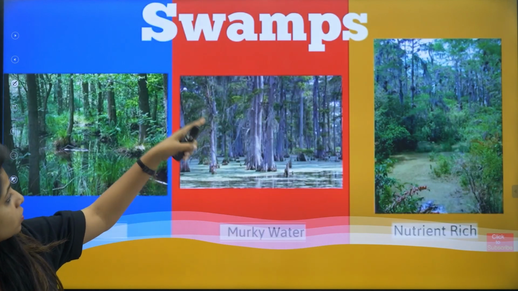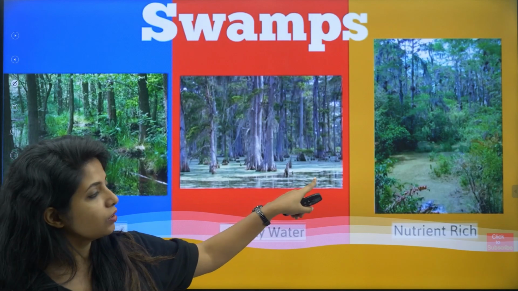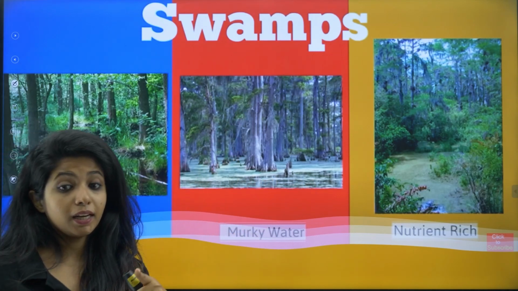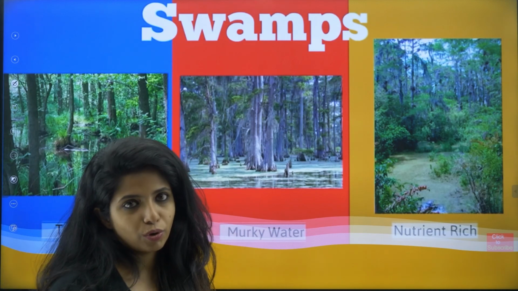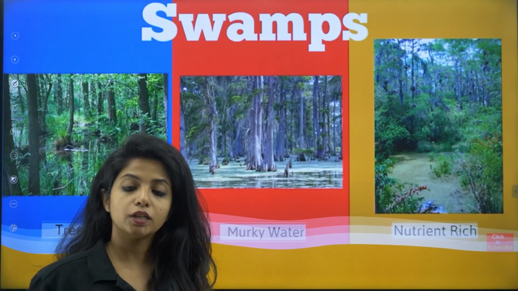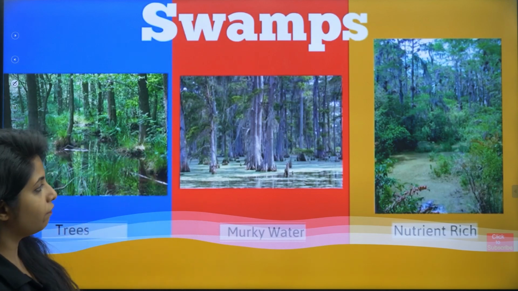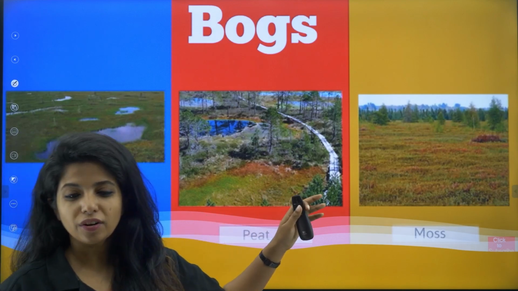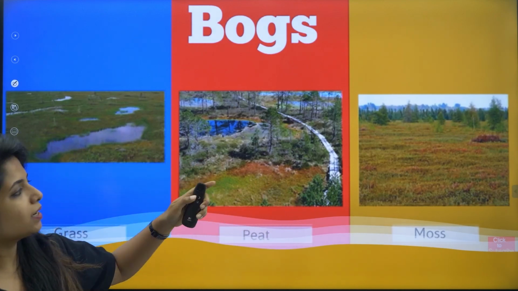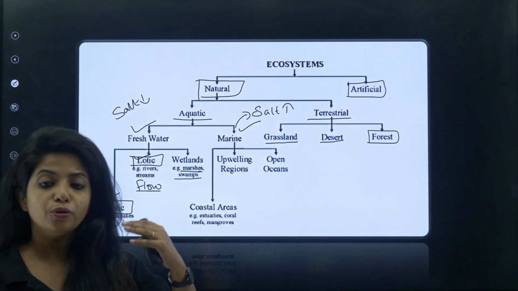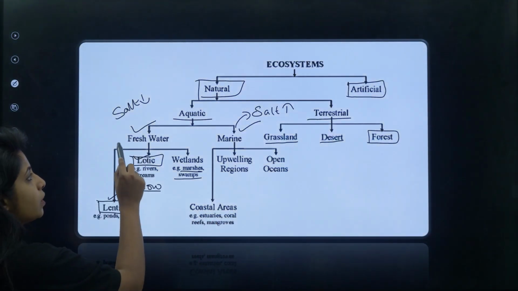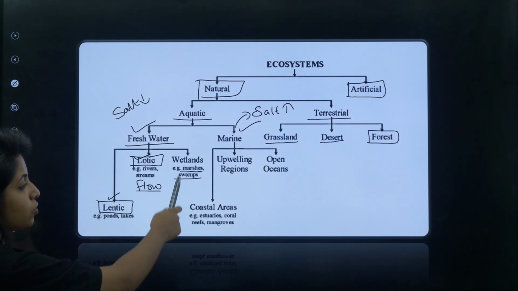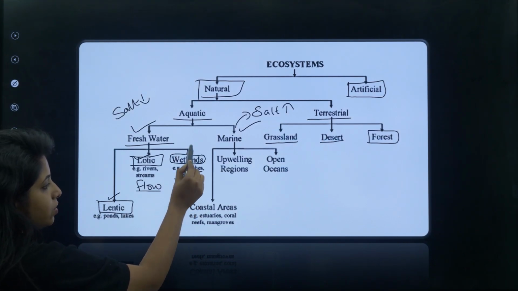And if you talk about swamps, it looks like this, where you have big trees, and here the water is again fresh water. Do not get confused between mangroves and this. In mangroves, the water is not fresh water, it is mostly marine water. Then apart from that, there are bogs also, where there is more amount of peat, dried grass, and also water will be there. That is something else. I don't want you to learn all of this, but at least if you can remember, in the freshwater category there are ponds, lakes, rivers and streams, and also marshes and swamps. So wetlands come under this particular category.